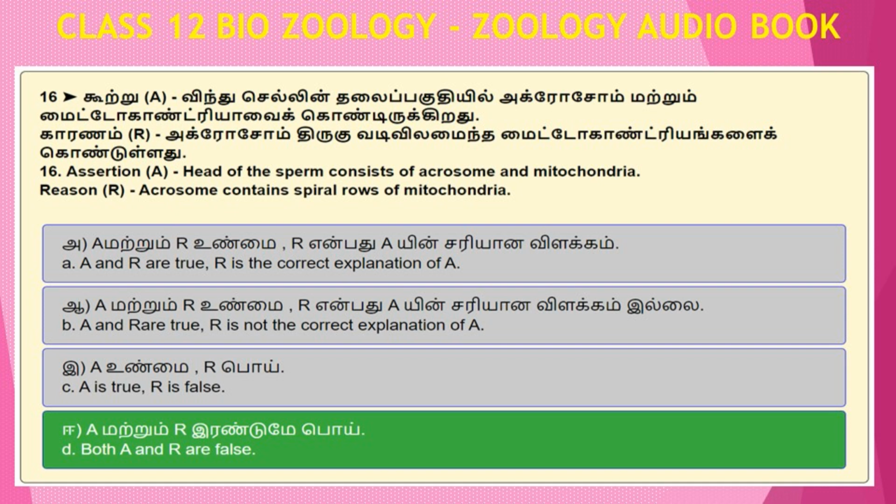Question number 16. Assertion, head of the sperm consists of acrosome and mitochondria. Reason, acrosome contains spiral rows of mitochondria.